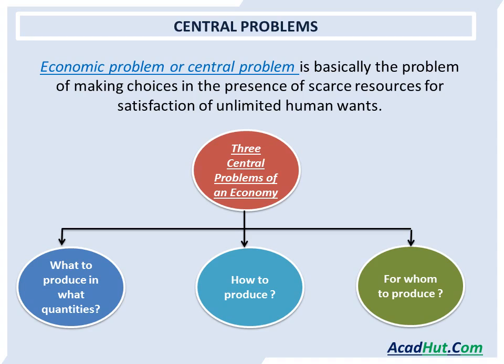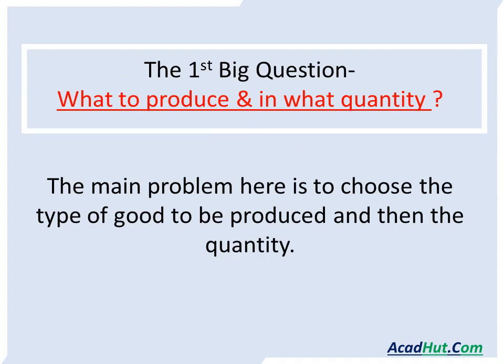You can see on the screen we have three central problems of an economy: what to produce, in what quantities, how to produce, and for whom to produce. Now we move on to the first big question, that is what to produce and in what quantity. The main problem here is to choose the type of good to be produced and then the quantity.